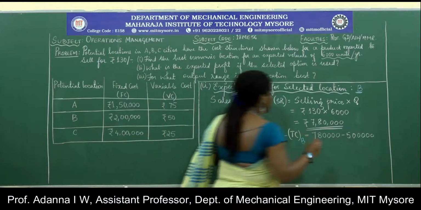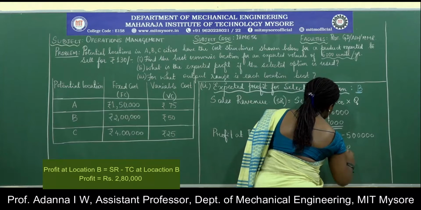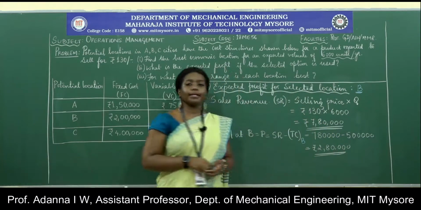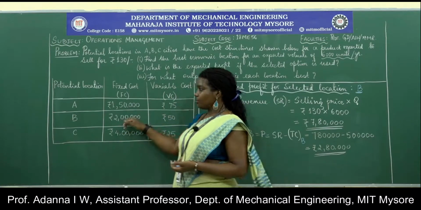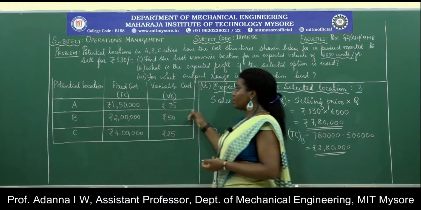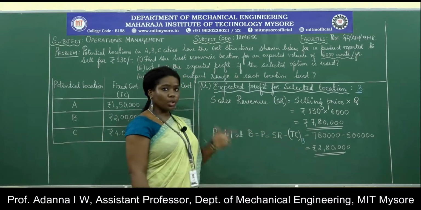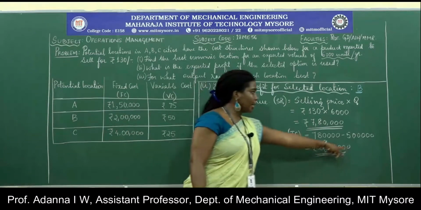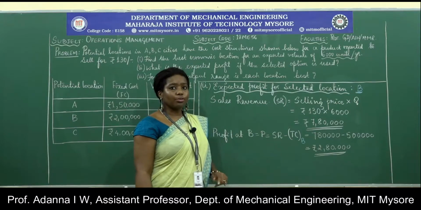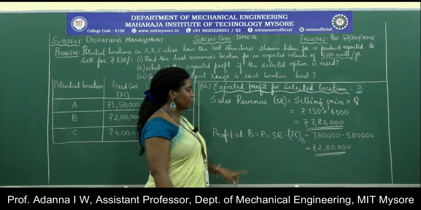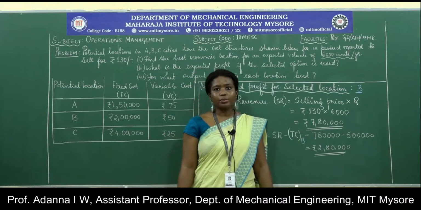Amounting to 2,80,000 rupees. So if I choose to set up the factory at location B for a fixed cost of 2 lakhs and a variable cost of 550 rupees per piece, we will incur a total cost of 5 lakhs and a sales revenue of 7,80,000. So the profit that we will make if we set it up at location B is 2,80,000 rupees at the end of the year. This will be the profit.